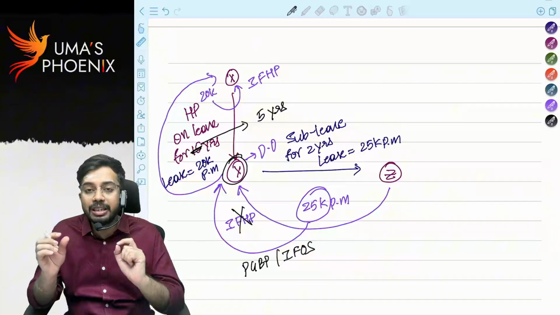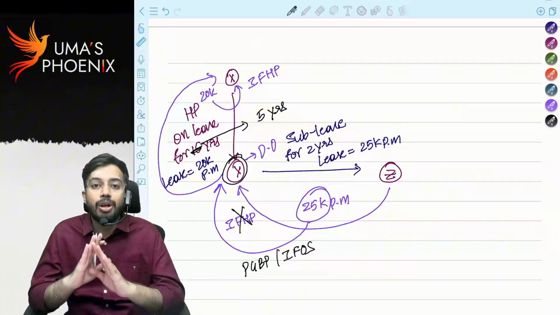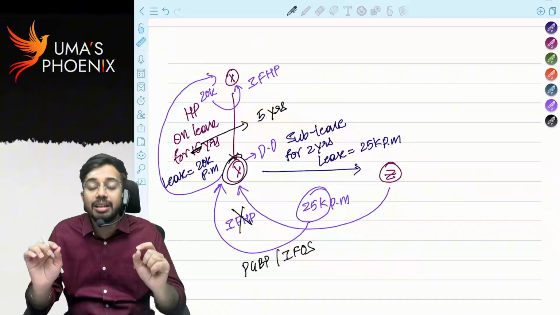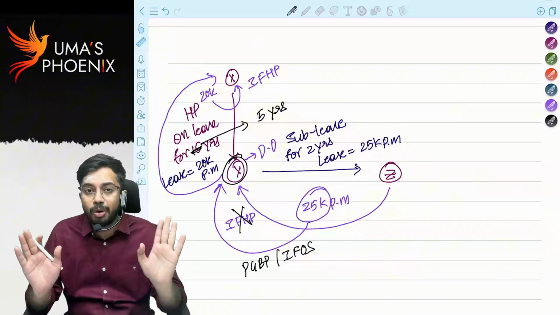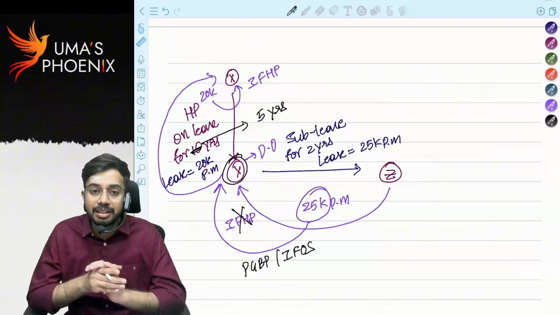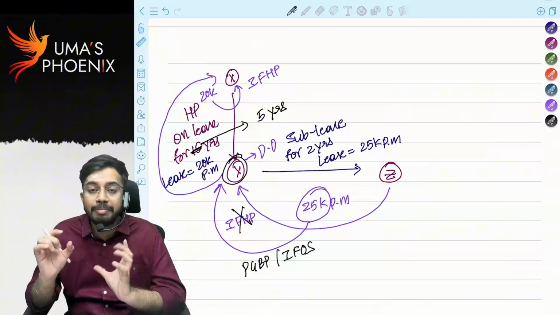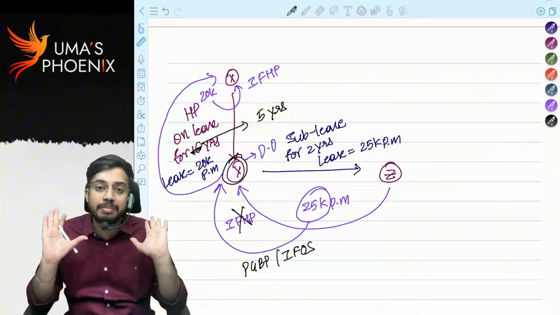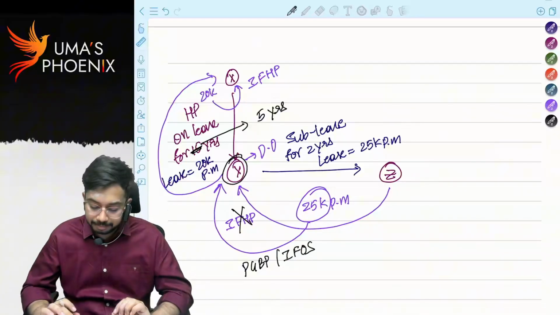If the period of lease is less than 12 years, then the deemed ownership concept is not applicable and the lessee will not be considered as deemed owner. If the period of lease is greater than or equal to 12 years, the lessee will be considered as deemed owner, and the entire rental income, even in the hands of the lessee, is taxable under the head income from house property.